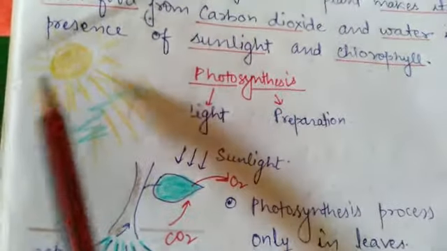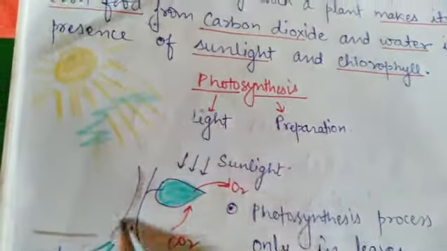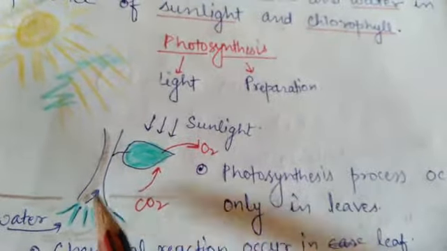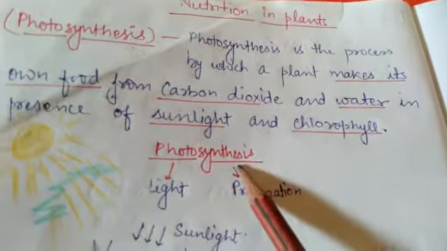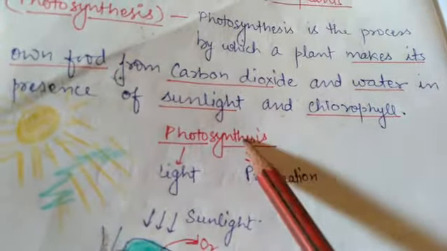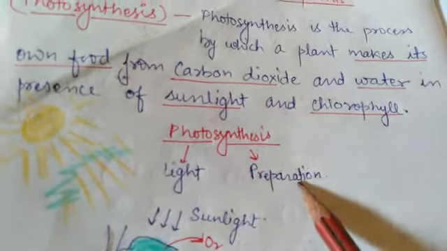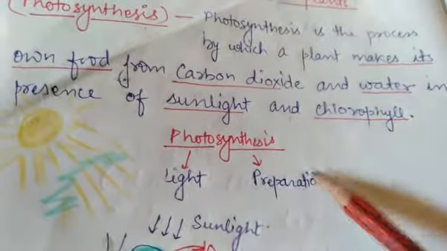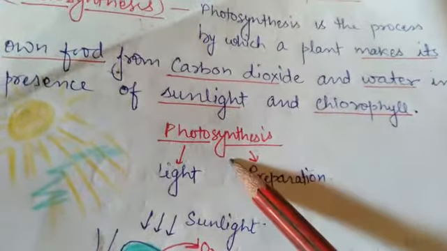This is the sun, and by utilizing the sunlight, this plant prepares its own food. Photo means light and synthesis means preparation, so this process is called photosynthesis.